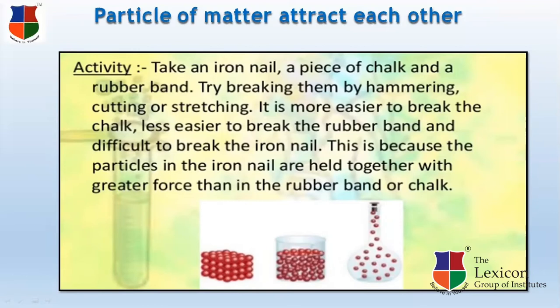When we consider an iron nail, despite being a solid, the particles are compactly packed with each other, so it is very difficult to break an iron nail. If we take the example of chalk, here the particles are compactly packed, but still less compact in comparison to an iron nail. So it is easier to break a chalk. What about a rubber band? In a rubber band, the particles are packed in such a way that they can be stretched easily. It's not easy to break the particles.